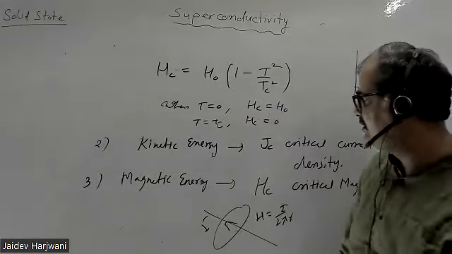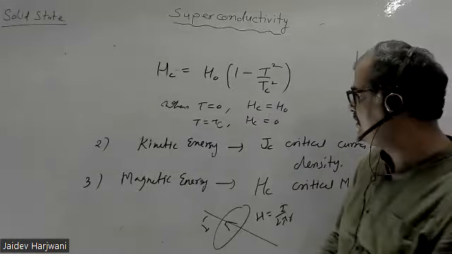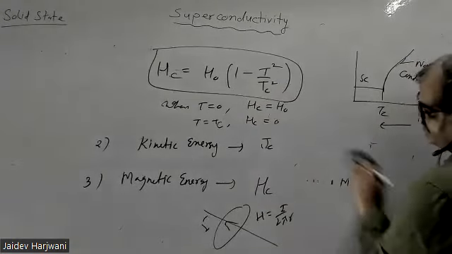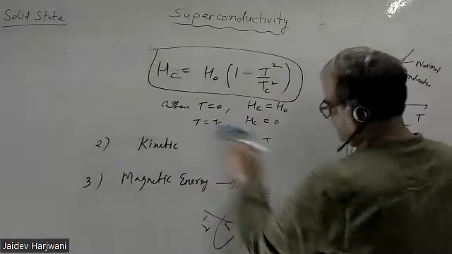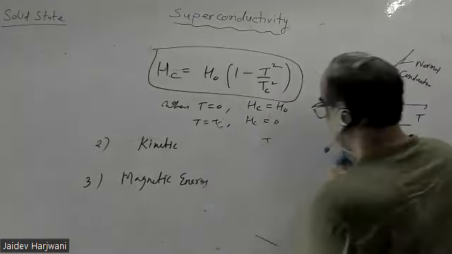So this equation, from where? This we are not proving. This also comes from BCS theory. We are not proving it here, because this proof requires very complicated mathematics. So we are not doing it here.